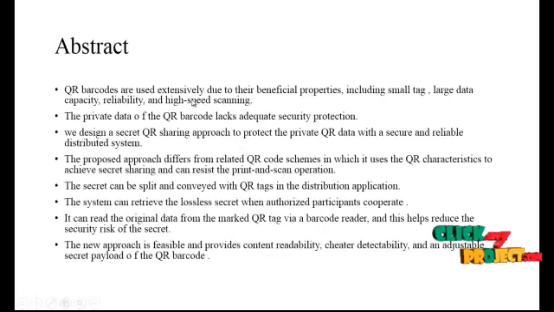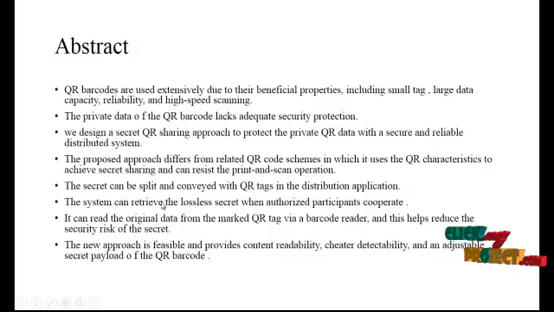QR barcodes are used extensively due to their beneficial properties, including small tags, large data capacity, reliability, and high-speed scanning. The private data of the QR barcode lacks adequate security protection. We design a secret QR sharing approach to protect the private QR data with a secure and reliable distributed system. The proposed approach differs from related QR code schemes, in that it uses the QR characteristics to achieve secret sharing and can resist the print and scan operation.